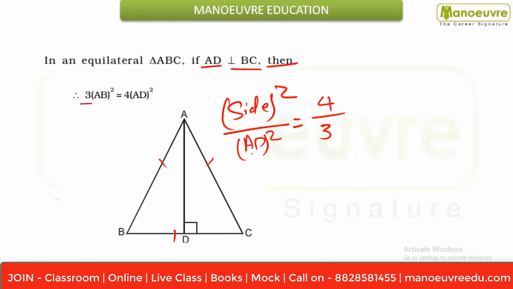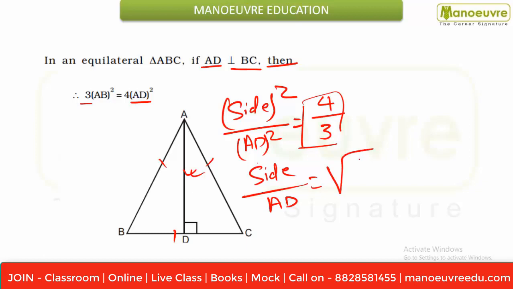So side square upon AD square is equal to 4/3. The ratio of this is nothing but 4/3. Or you can also say side upon AD is root 4/3. Okay, hope you are clear with this.